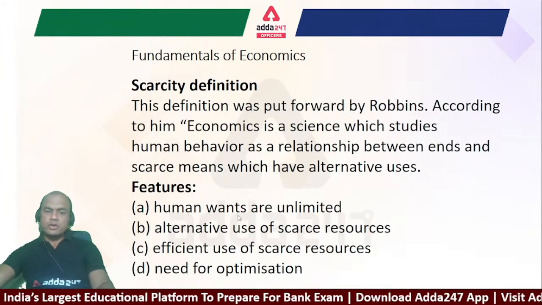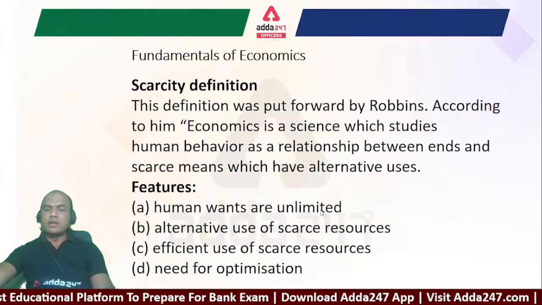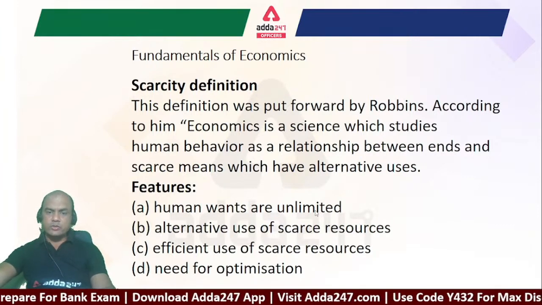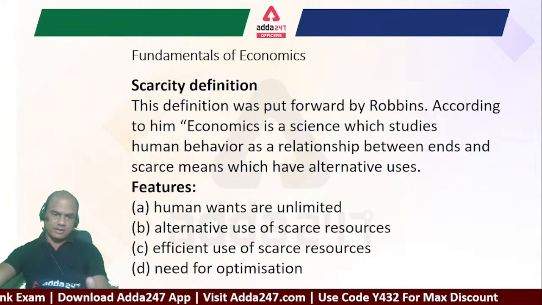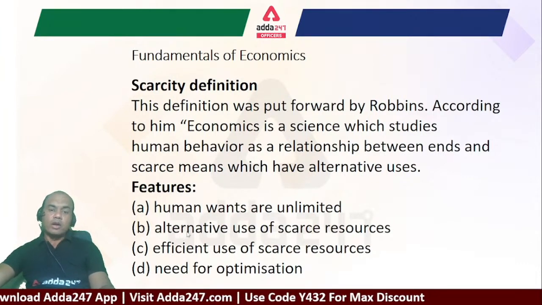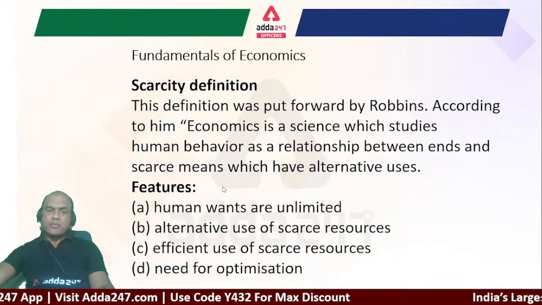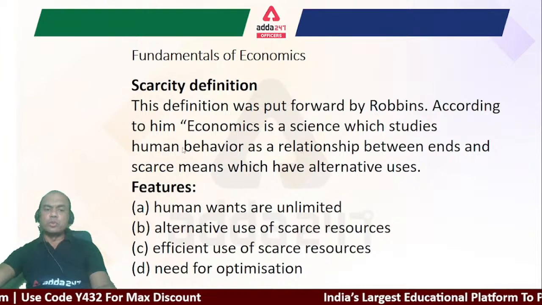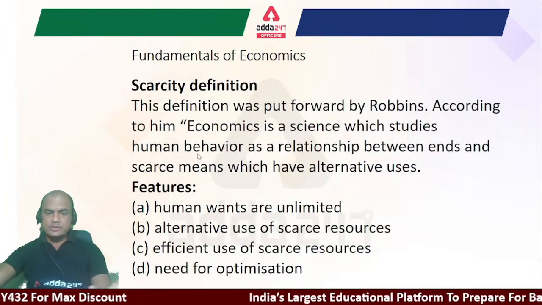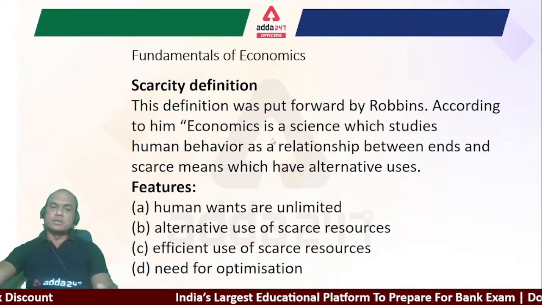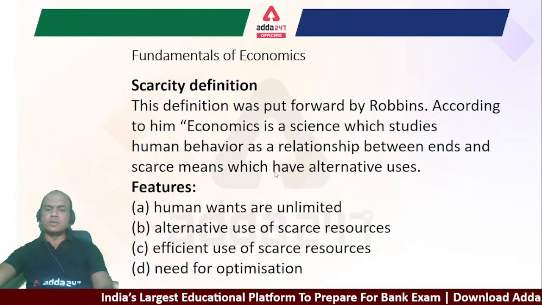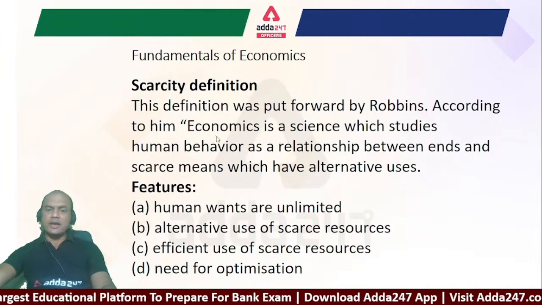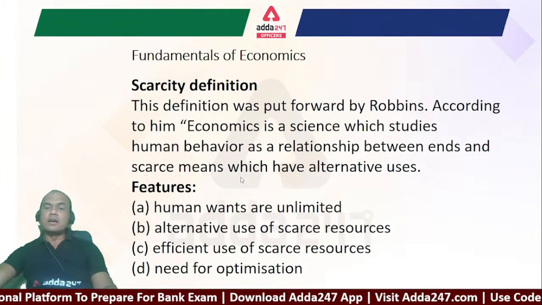Okay, so human wants are always unlimited. If you get a normal car, you want an SUV. If you get an SUV, you want some luxury car. Okay, alternative uses of scarce resources, right? It means whenever you get the salary, the important part is this salary can be used for 2 to 3 purposes. Either you can pay your child's fees, or you can spend on some consumer goods, right? Or you can do something else, go for a holiday. So these are all scarce means and unlimited wants or unlimited ends.